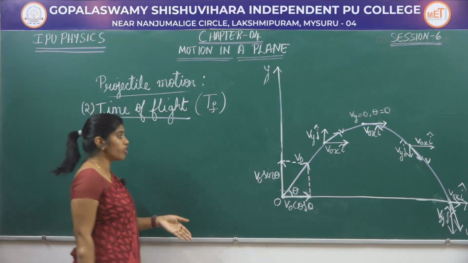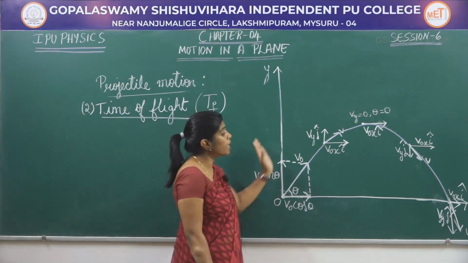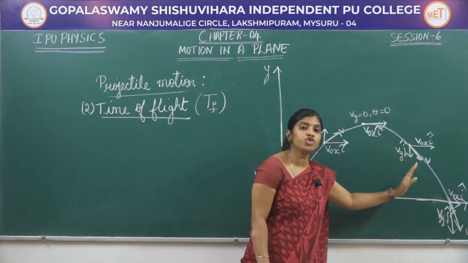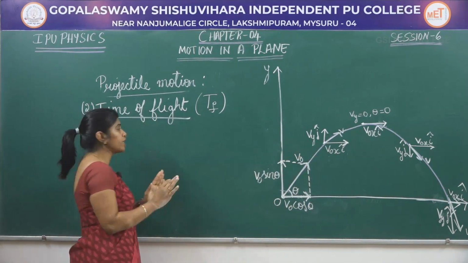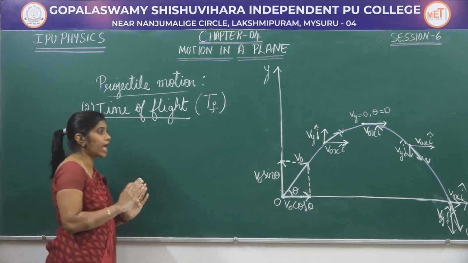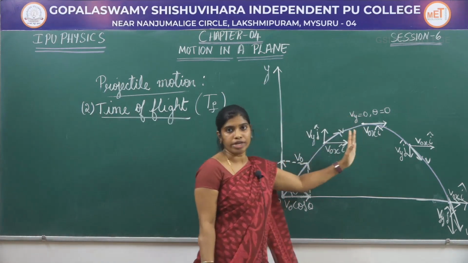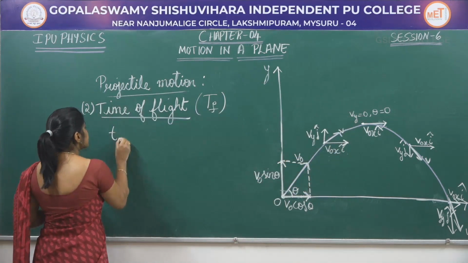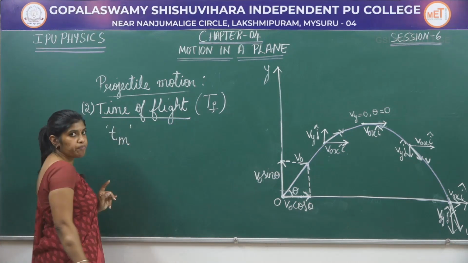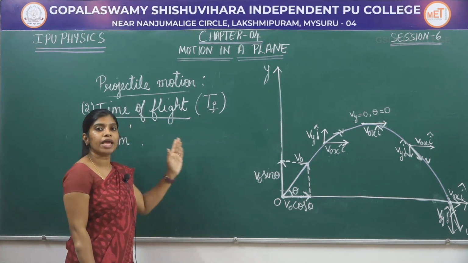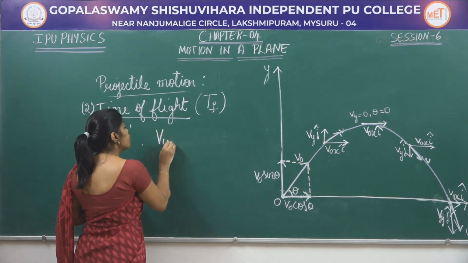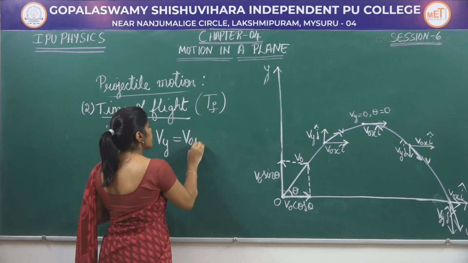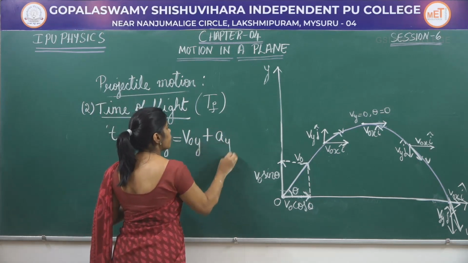So, what is time of flight? Time of flight is the complete time taken by the projectile to reach the ground. So, first I am going to find out the time taken by the projectile to reach the highest point. That is denoted by the letter Tm. To find the time taken to reach the maximum height, I am going to use the formula Vy is equal to V naught y plus Ay t.